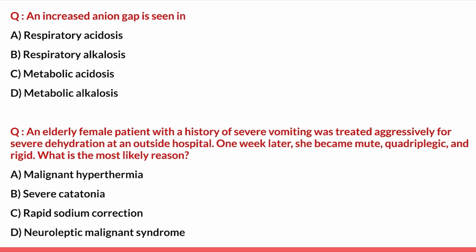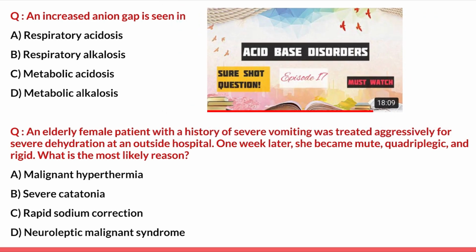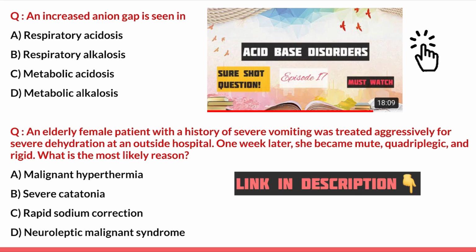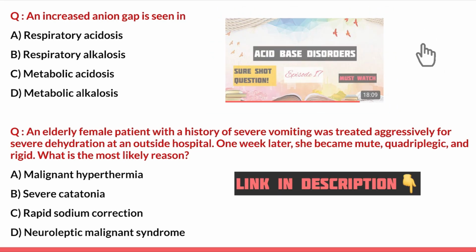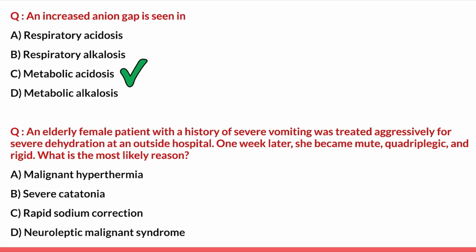You can watch my video on acid-base disorders where I have covered everything in a nutshell if you want to quickly revise the topic, where I have discussed anion gap, high anion gap versus normal anion gap, and how to approach the questions of respiratory acidosis, alkalosis, metabolic acidosis and metabolic alkalosis. The link you will find in the description or in the I button. So the answer here is option C, that is metabolic acidosis, where increased anion gap is seen.